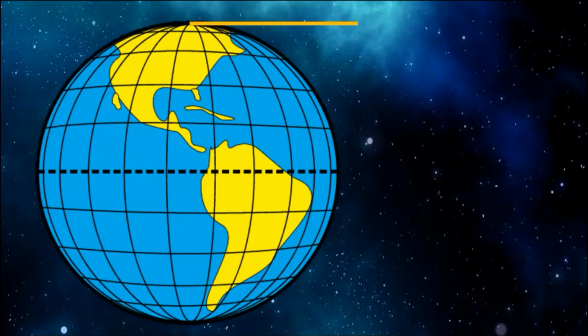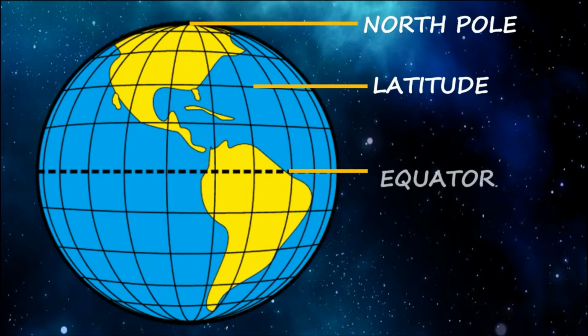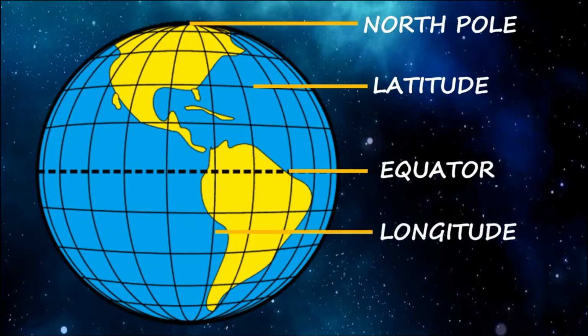So, the upper part, we already learned, is the North Pole, and the center line is called the equator. Clear? Horizontal lines are called latitude. Before, I said that parallel lines are called latitude.